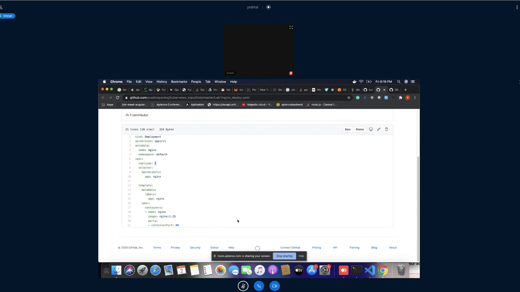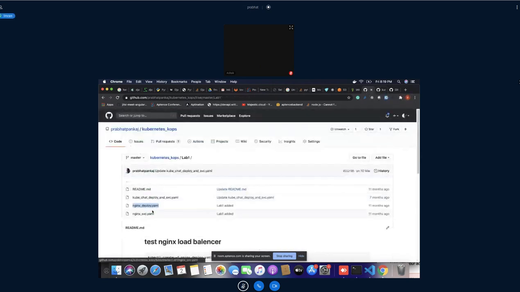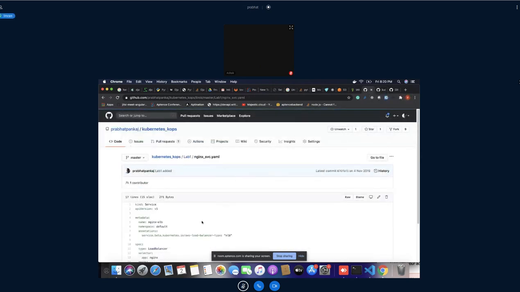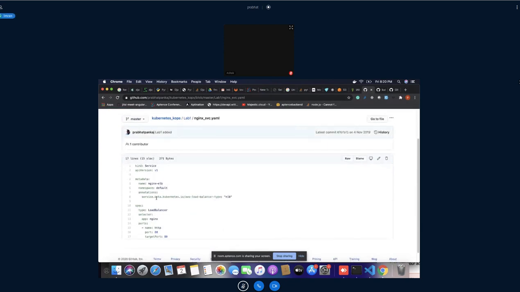Now in order to access this one, we may have to have some kind of services. So technically, if you want to access your services, you may have to perform like this one. And now we'll see this one. Can you see what exactly we have done here? Service name is Nginx ELB, name HTML default, and type is equal to load balancer.